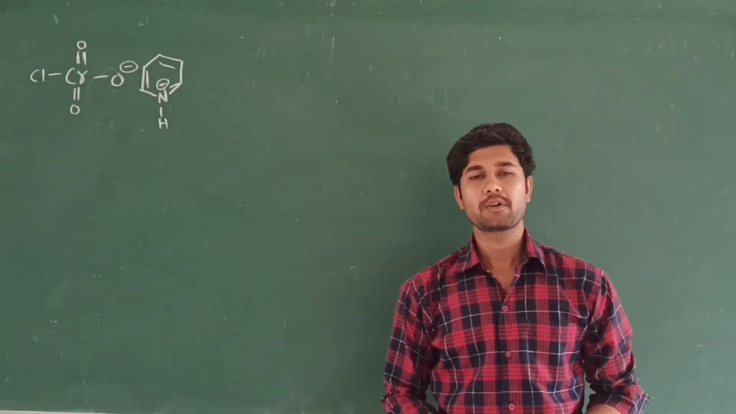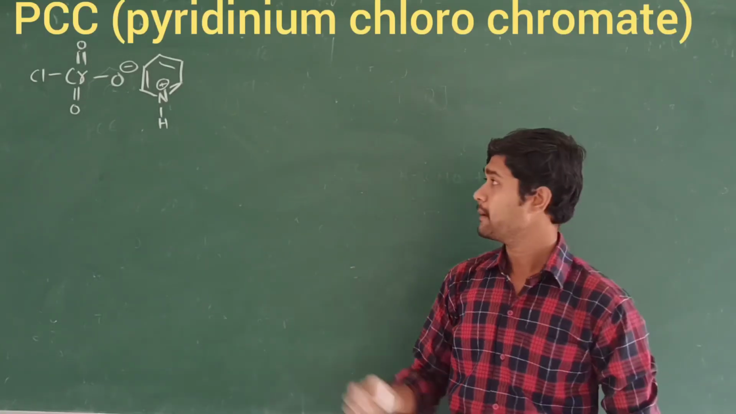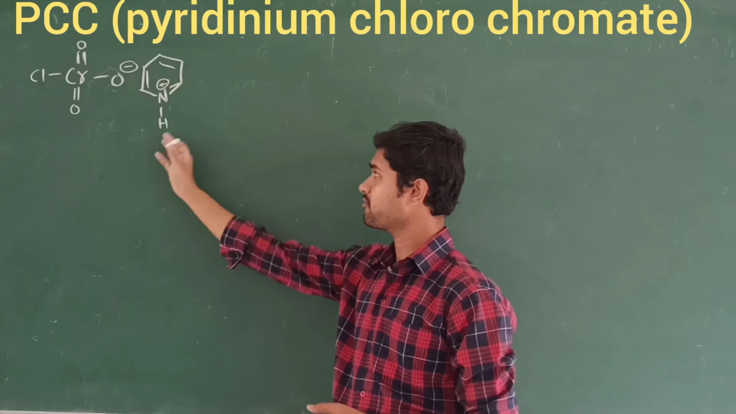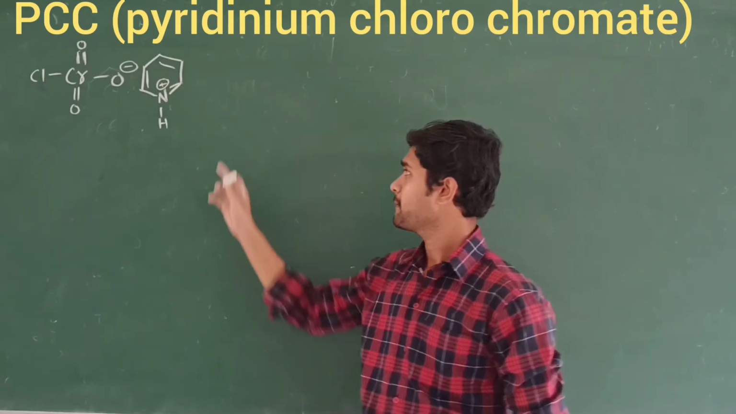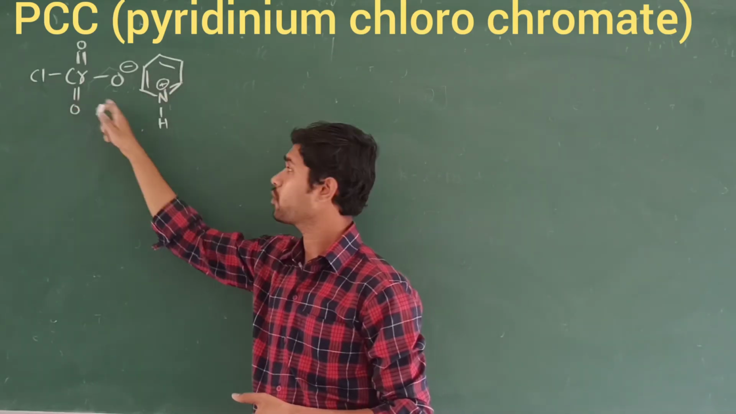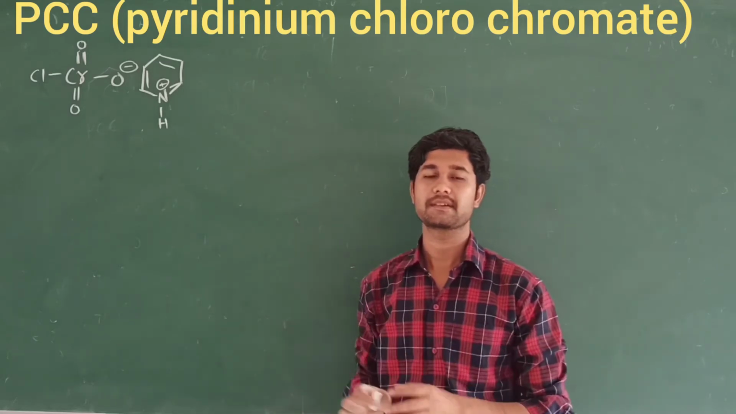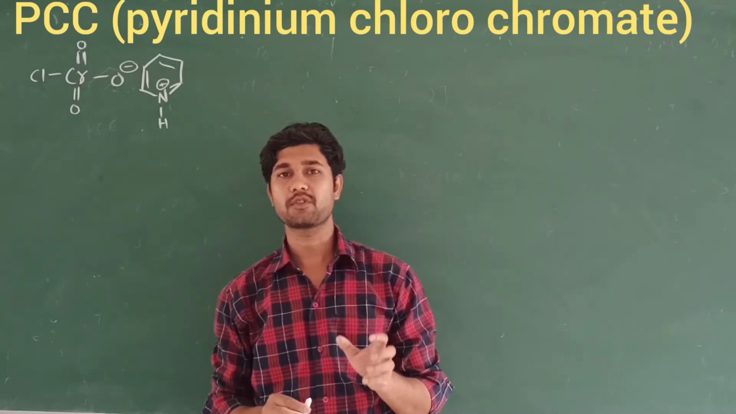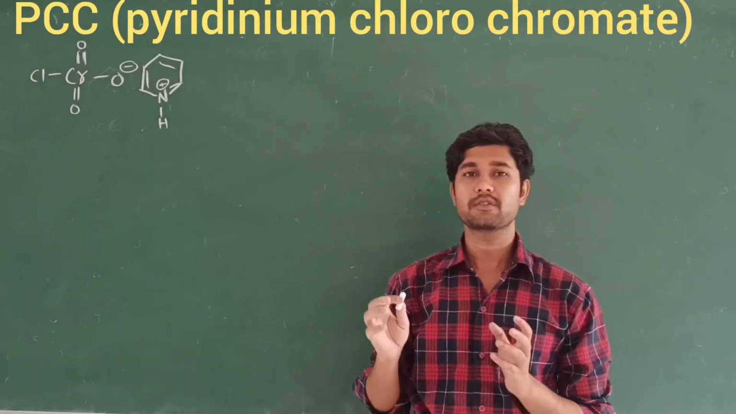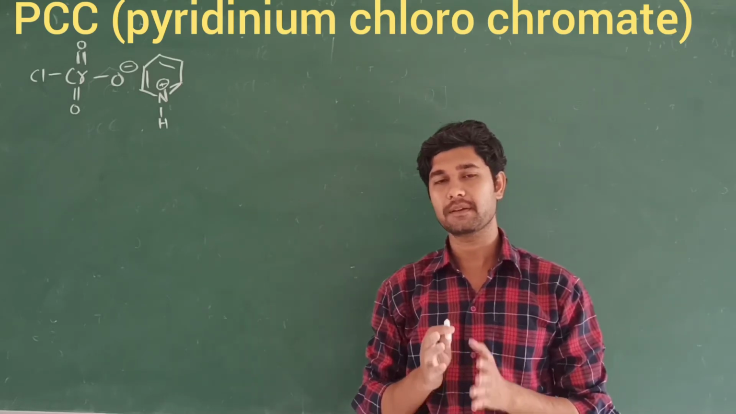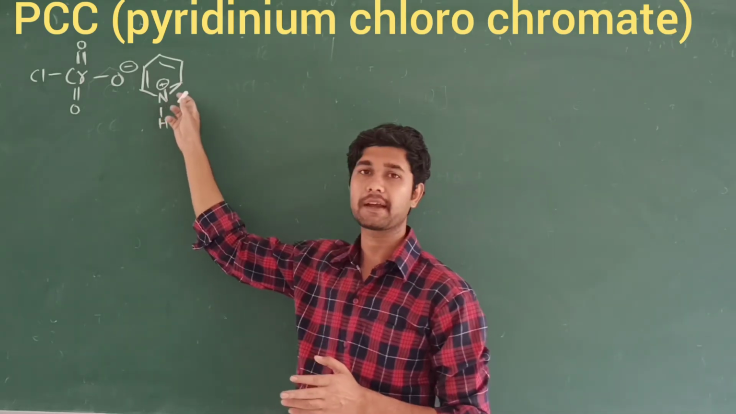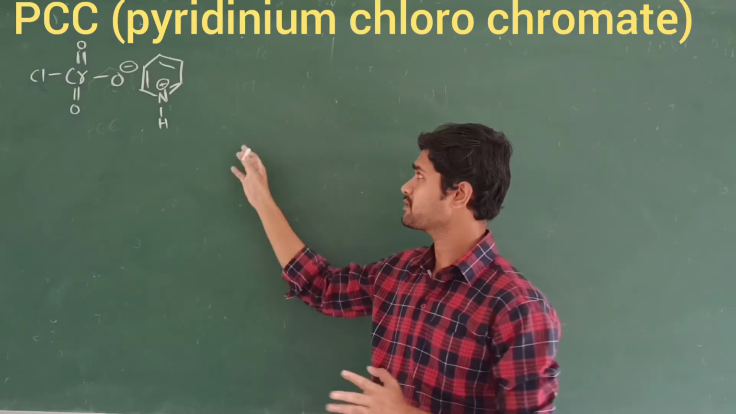Now we are going to use the oxidizing agent PCC. This is the structure of PCC. PCC is nothing but pyridinium chlorochromate. We are going to use the organic compound pyridine. It looks like a benzene ring, only in place of one carbon we have the heteroatom nitrogen. Its name is pyridine.